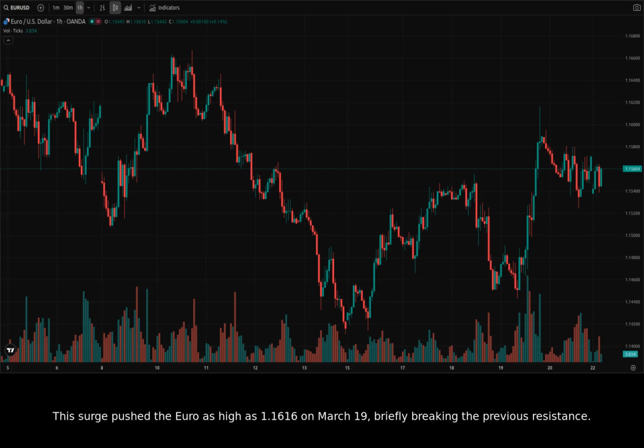This surge pushed the euro as high as 1.1616 on March 19th, briefly breaking the previous resistance. This move appeared to be a liquidity grab or a short squeeze, as price was unable to sustain those levels. We then saw a retracement to 1.1560, where the pair has consolidated for the past few trading sessions. The hourly candles indicate that the 1.1530 area is now serving as short-term support.